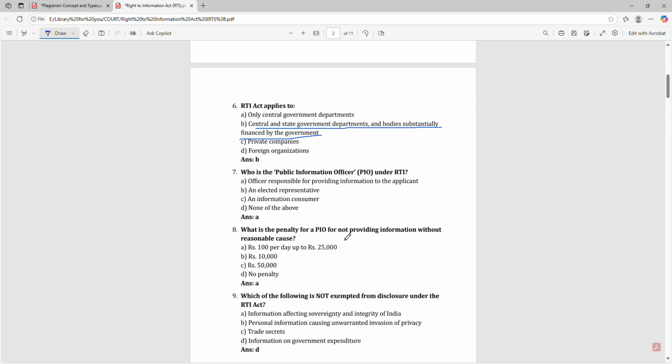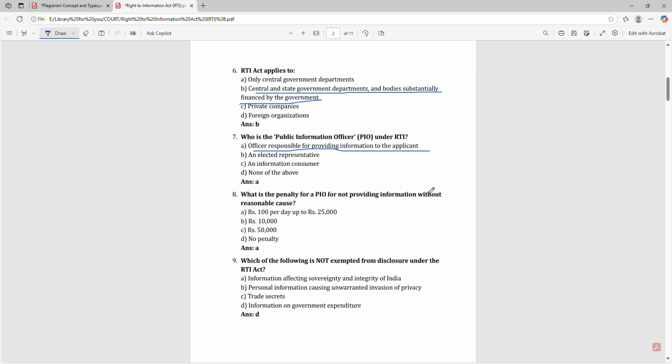Who is the Public Information Officer under RTI? The officer responsible for providing information to the applicant. What is the penalty for a PIO for not providing information without reasonable cause? Rupees 100 per day up to rupees 25,000.